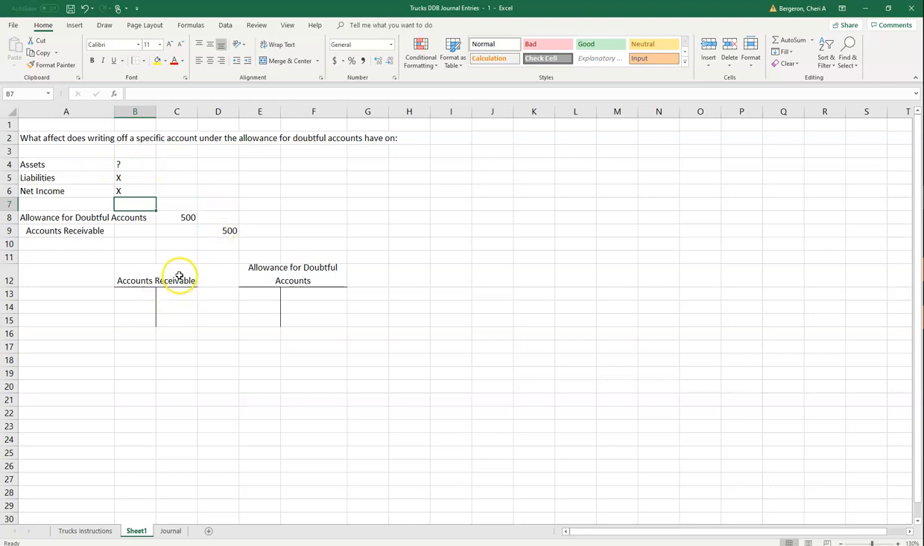So let's put it into our T account. So we have debited allowance for $500, and we have credited accounts receivable for $500. To get to the net realizable value, we always net these two accounts together. So when we net these two accounts together, we can see a credit and a debit nets to zero. So this has zero impact on the net assets of the company.